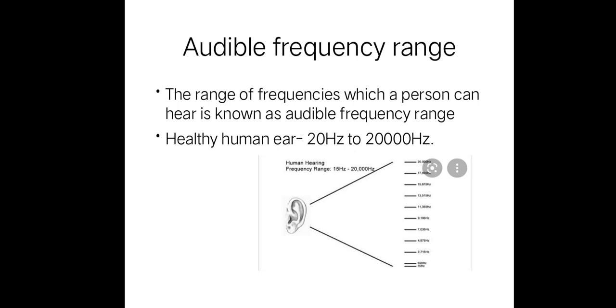Audible frequency range. The range of the frequencies which a person can hear is known as audible frequency range. Every animal has an audible frequency range. As we know, the frequency range of a dog is more than human beings. Healthy human ears frequency range is 20 Hz to 2000 Hz. Every animal has different frequency ranges. Even dog, cat, elephant, all of these have different frequency ranges for sound, and they can hear sounds of different frequencies.